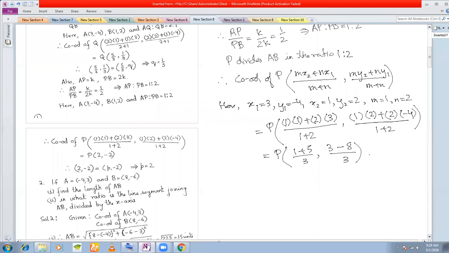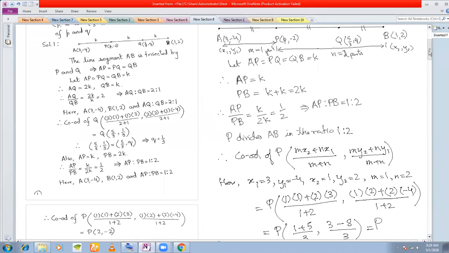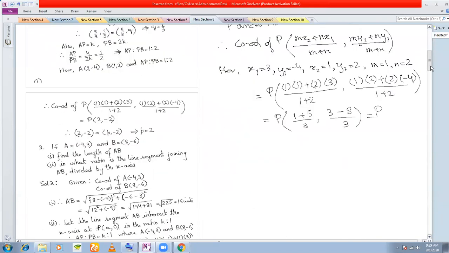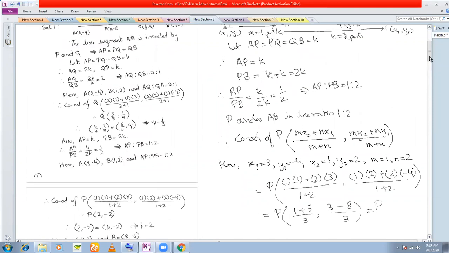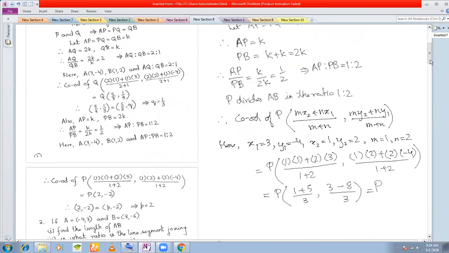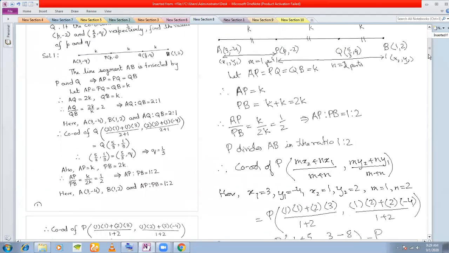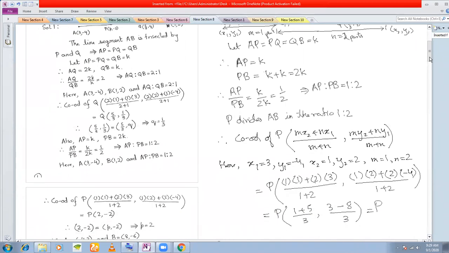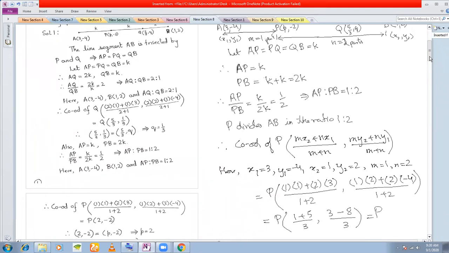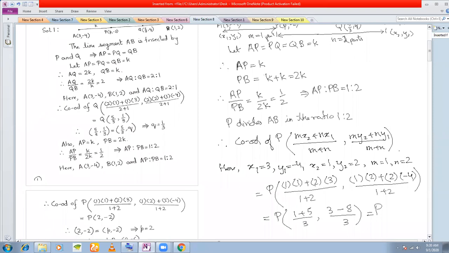So this will be P. This is 3 minus 4. Did I make any mistake putting the values? mx2 plus nx1.